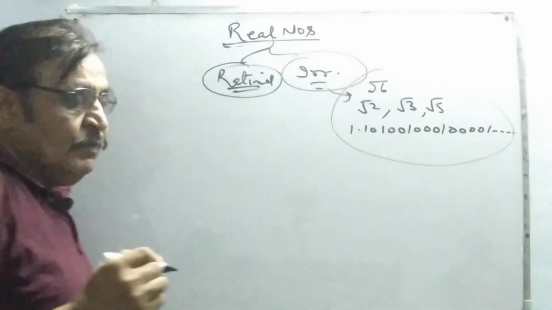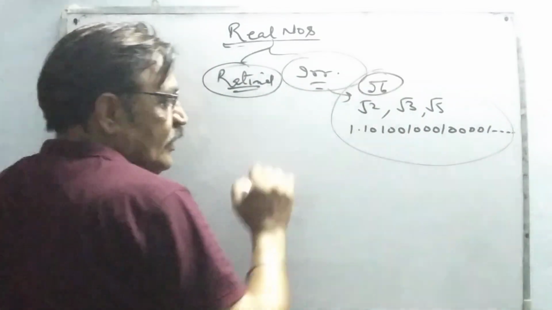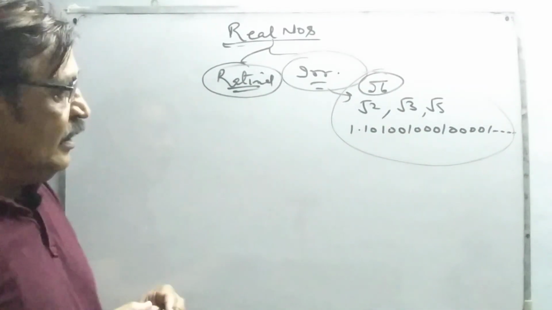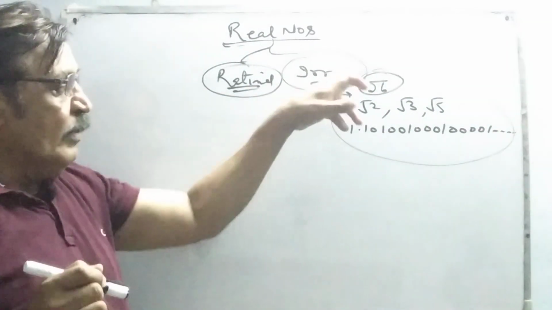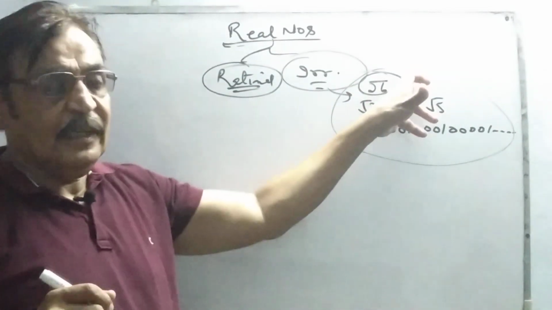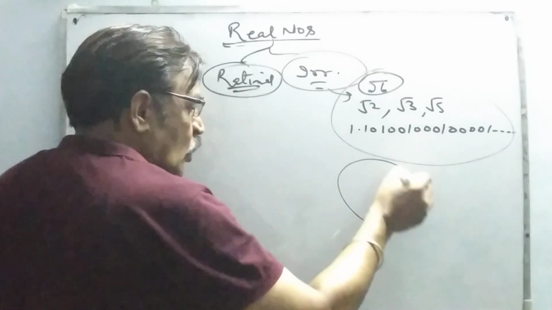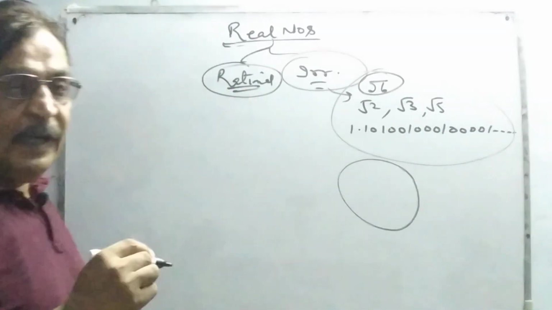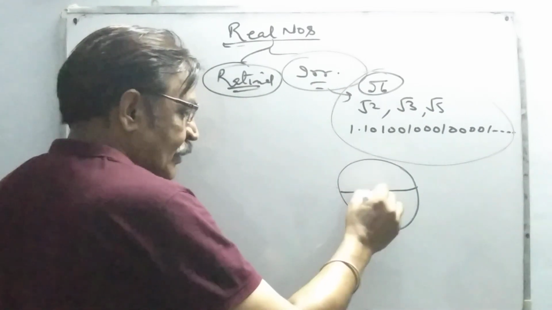Now the question comes, what is pi? Most often this question is asked in every interview of mathematics teachers. What is pi? Define pi. Pi is a Greek letter, and it is the constant ratio of the circumference of a circle to its diameter.